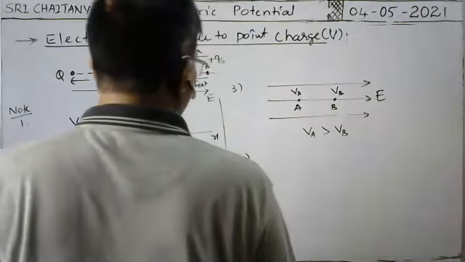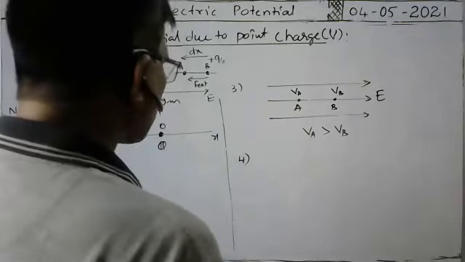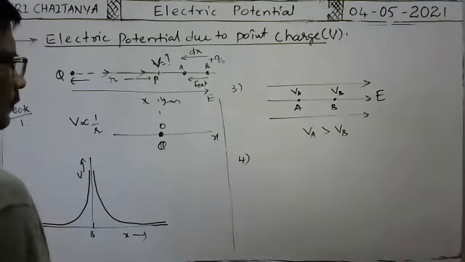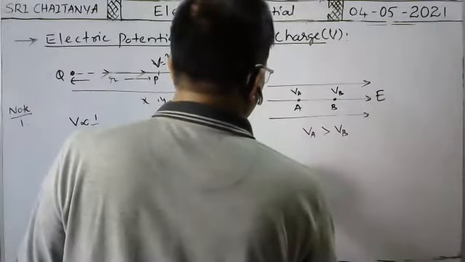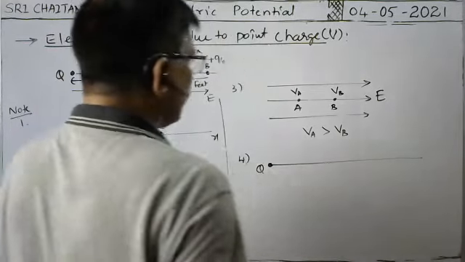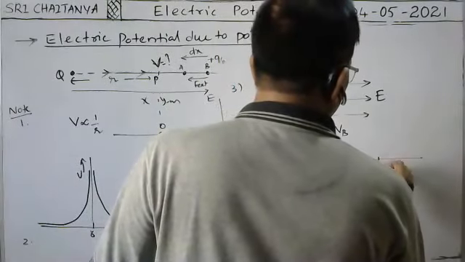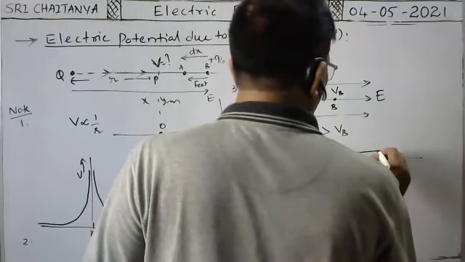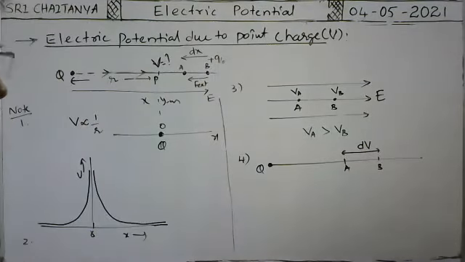Now, the fourth one. Here, suppose there is a point charge Q. The region around the point charge within which its influence acts is called the electric field. In that electric field, there are 2 points A and B. Here the electric potential is VA, here VB, so the electric potential difference between these 2 points is dV.